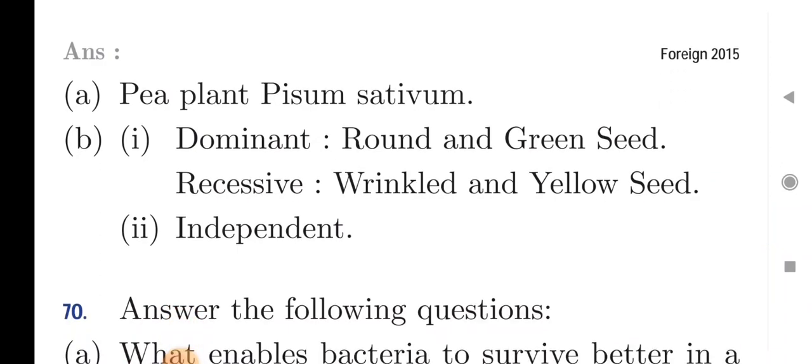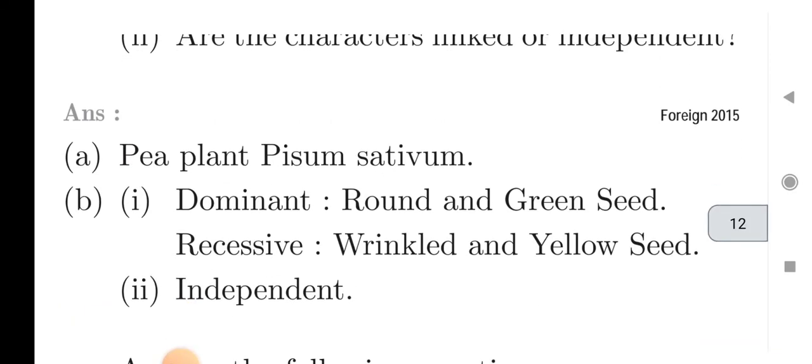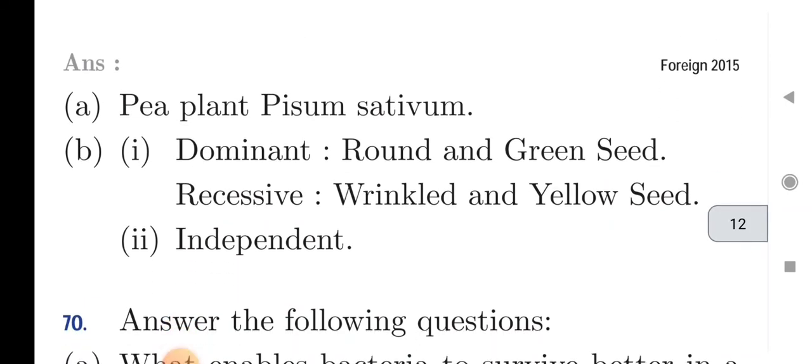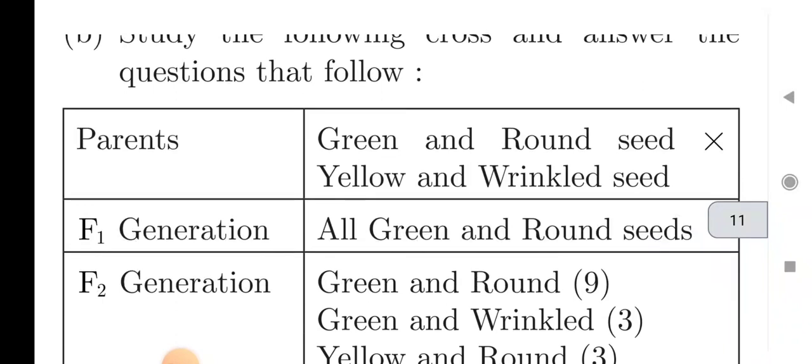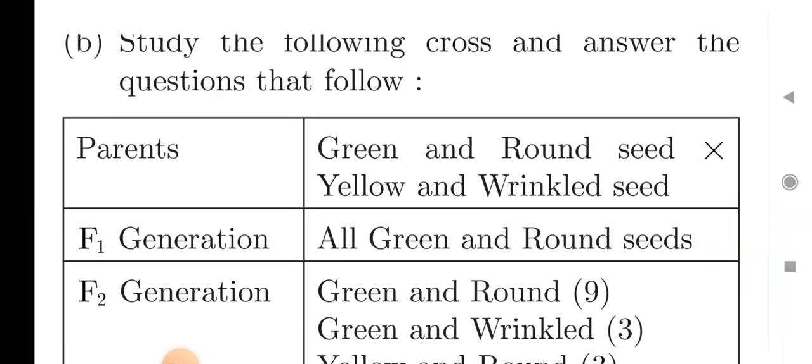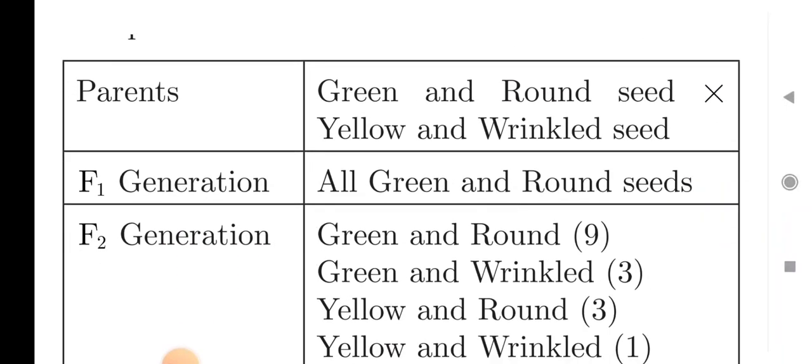So the answer is, pea plant Pisum sativum, and dominant traits are round and green seed, while recessive traits are wrinkled and yellow seed, and the characters are independent. This is a question from your dihybrid cross, in which green and round seed, the dominant traits, are crossed with yellow and wrinkled seed, the recessive characters.